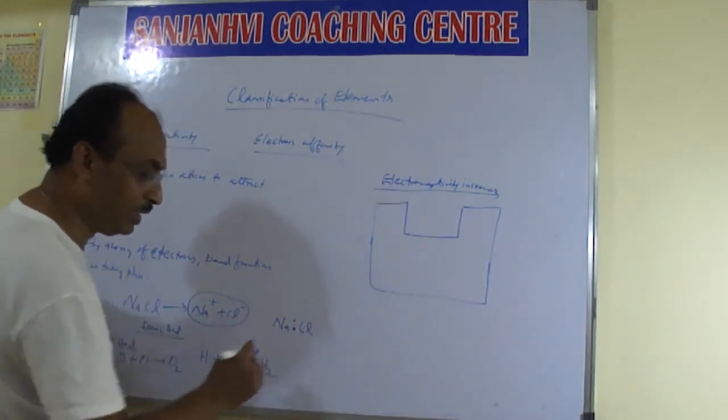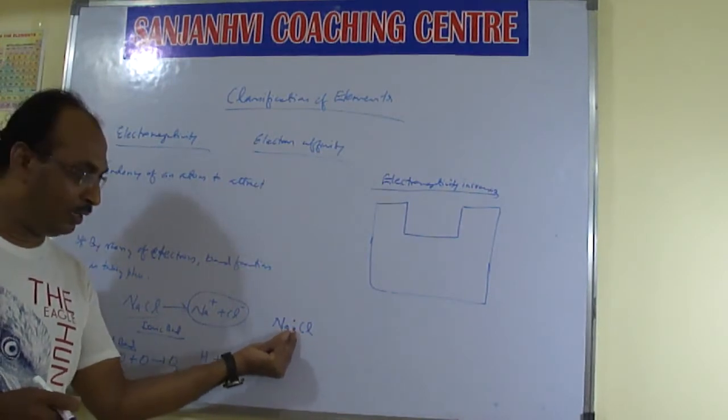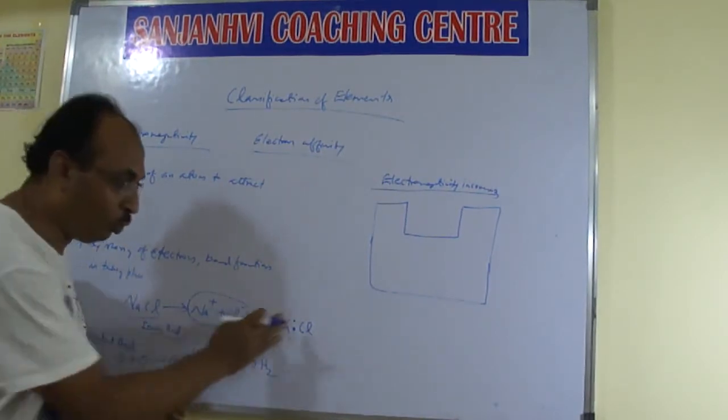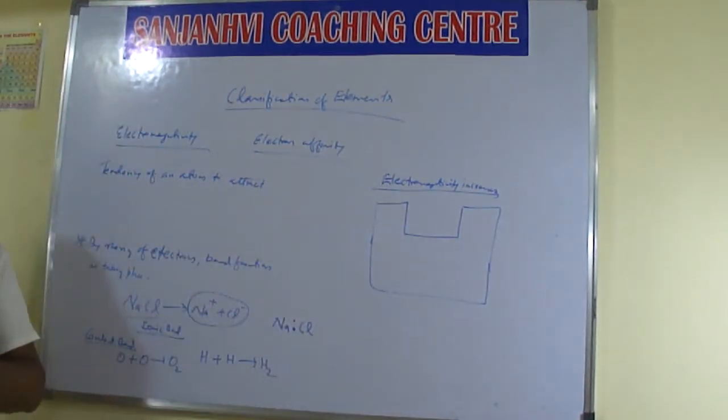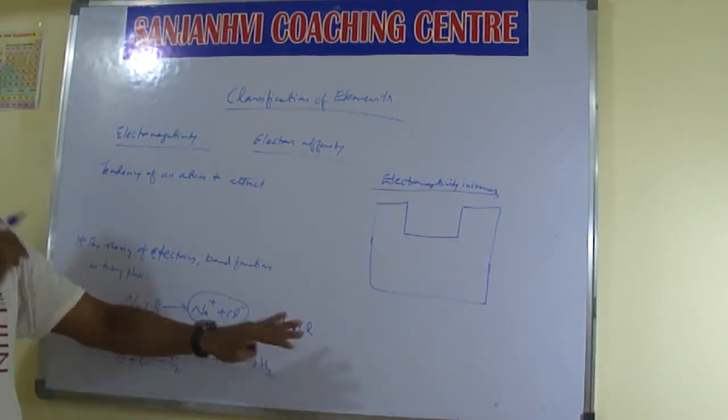Then Cl. The electron that sodium has given forms a pair, and chlorine will try to attract it towards its side, because chlorine is more electronegative than sodium.